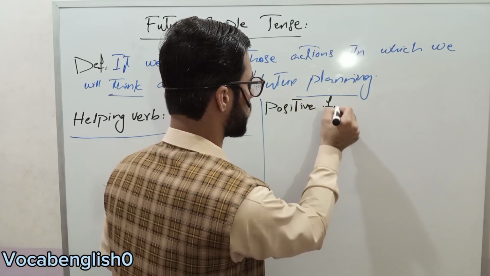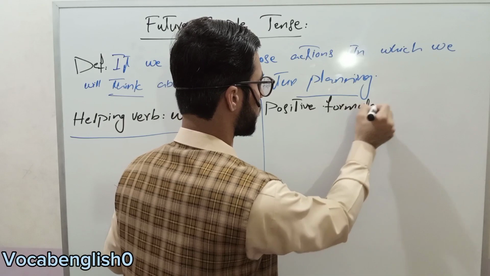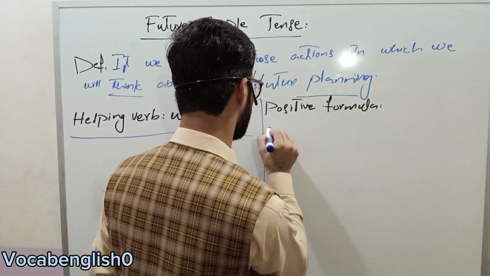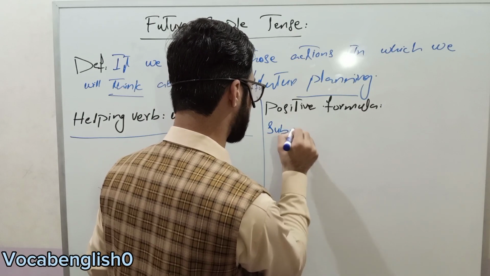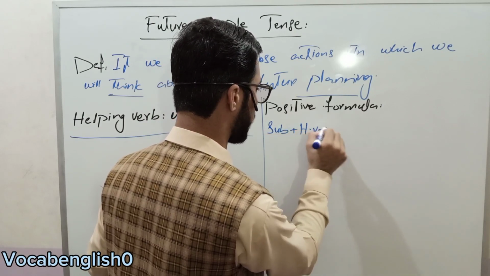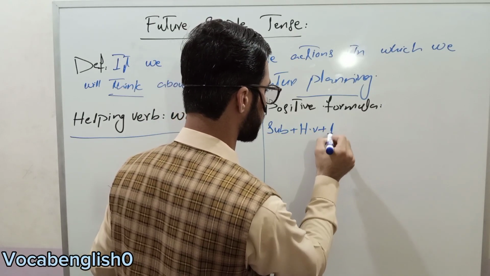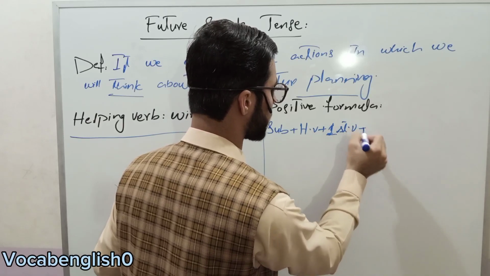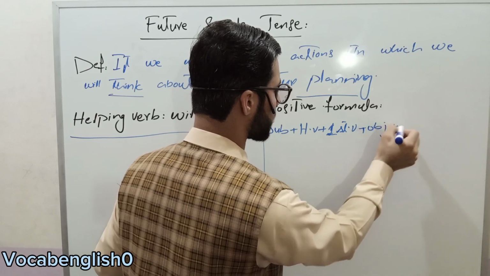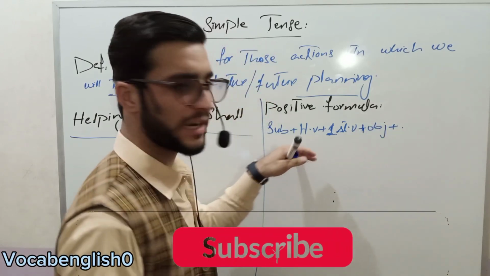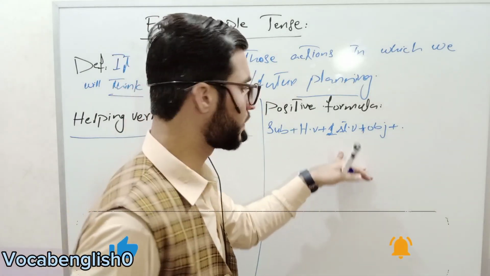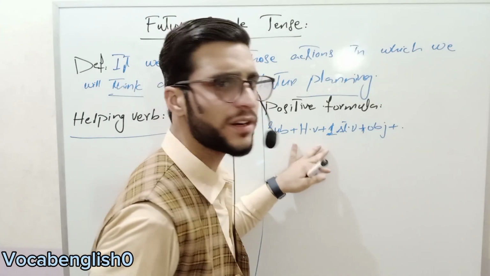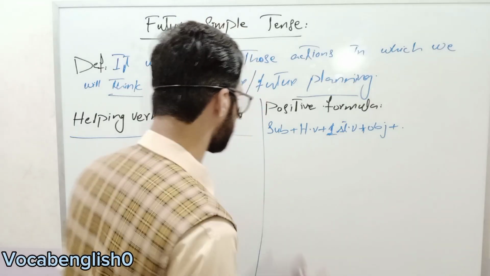Positive formula. What is the positive formula? Subject plus helping verb plus first form verb plus object plus full stop. It is our positive formula.